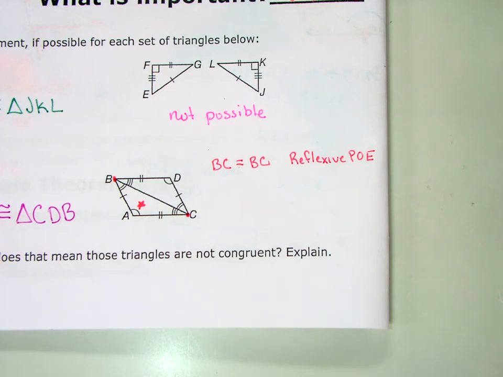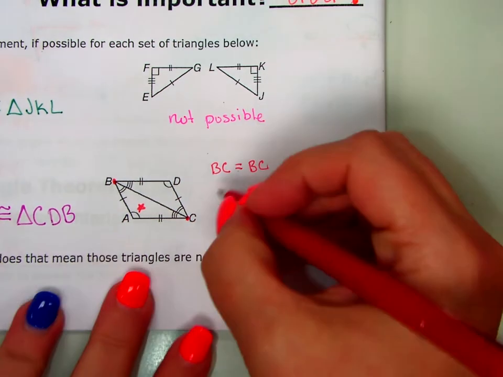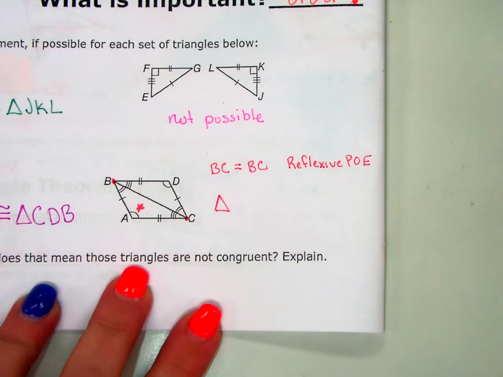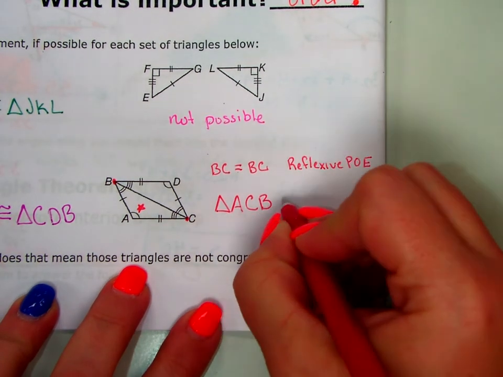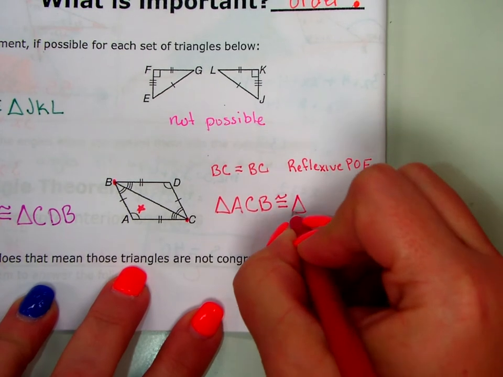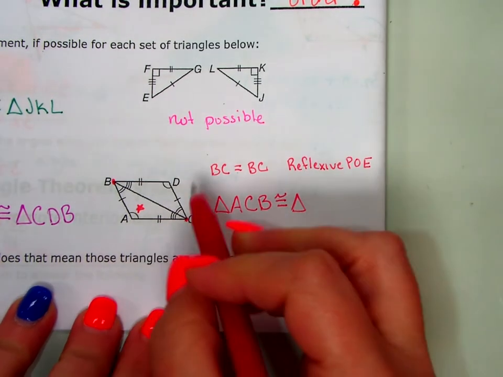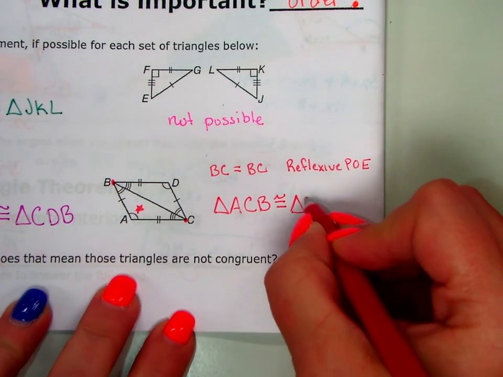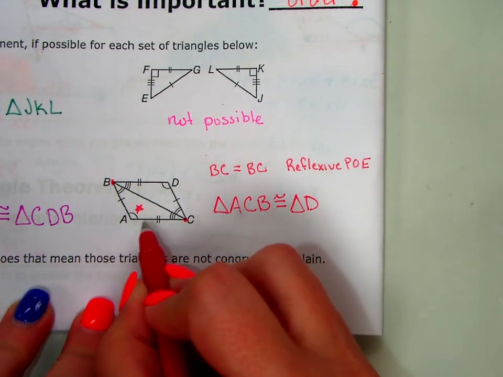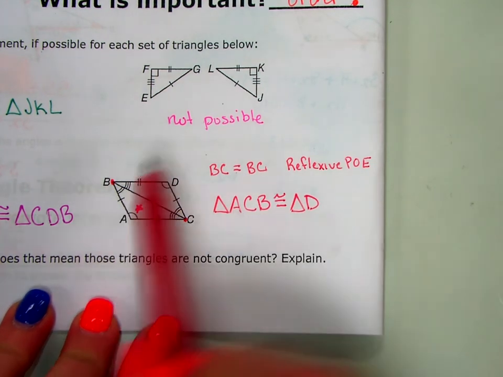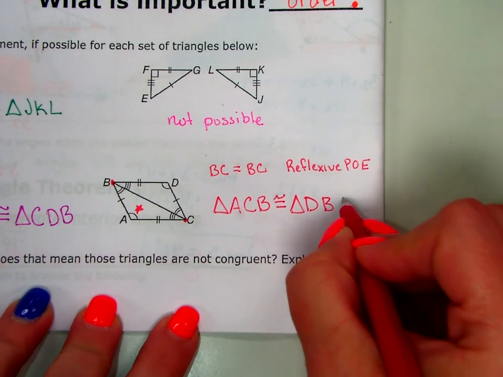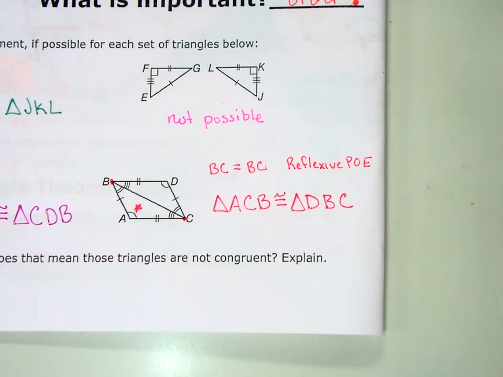All right, so I can say my 2 triangles are congruent if I'm looking at my reflexive property of equality, which I can use. So triangle, what do you want to call the first triangle? ACB. Is congruent to triangle. So if I started at A on my bottom triangle, then I'm going to start at D. And then from A I go to C. So from A I go across the 2 to the 3. So from D I'm going to go to B and then end up at C.